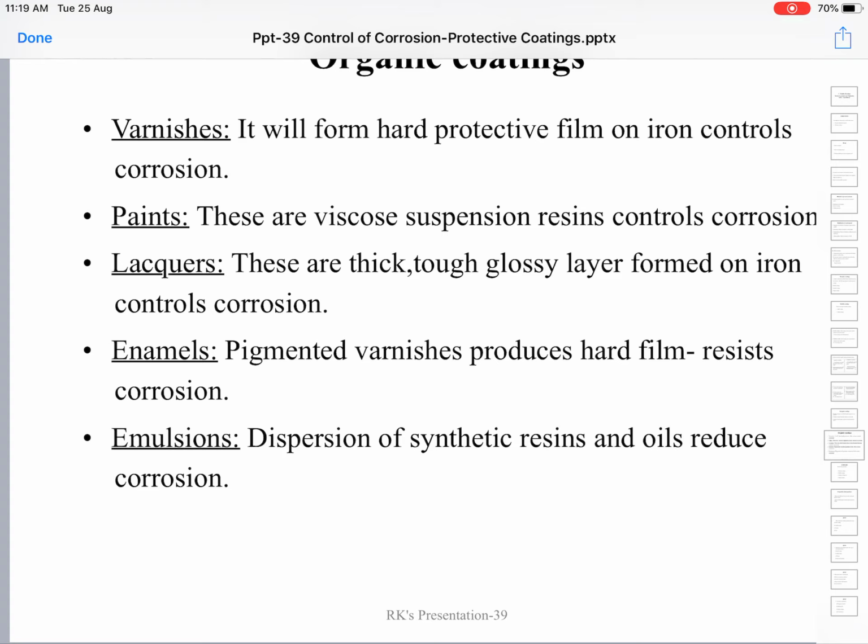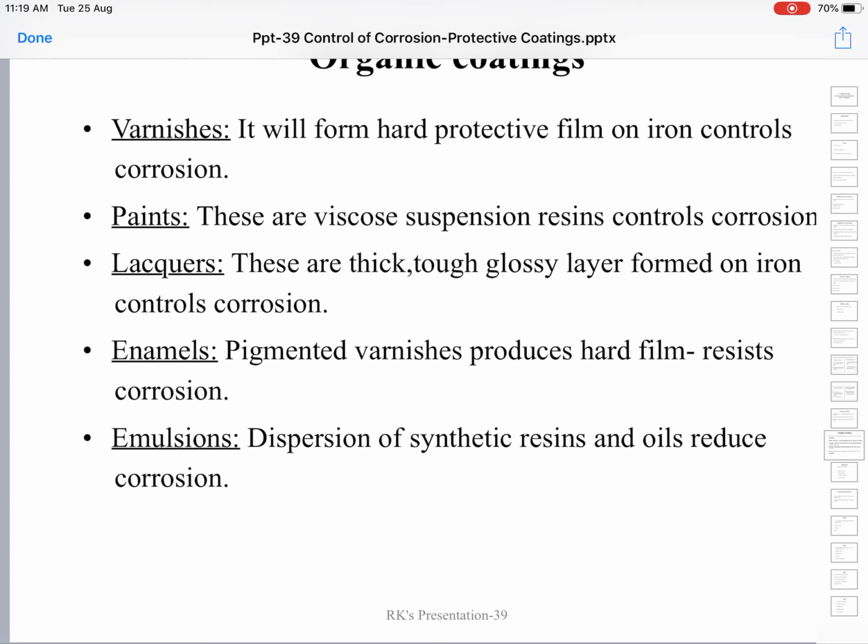and environment. Emulsions are also dispersions of synthetic resins, pigmented with pigments and oils, to reduce the corrosion.